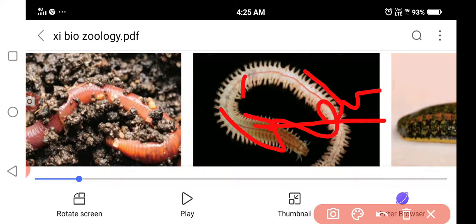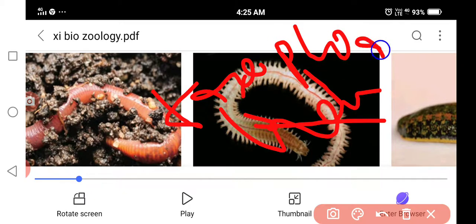They reproduce sexually, and a trochophore larva is produced. Some are monoecious, some are dioecious. Examples: Lumbricus, earthworm; Nereis, sandworm; Hirudinaria, leech. The special character is hemoglobin and chlorocruorin as respiratory pigments, and metamerism is followed in Annelida.